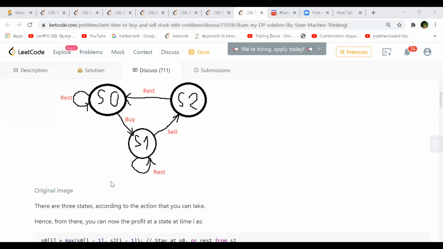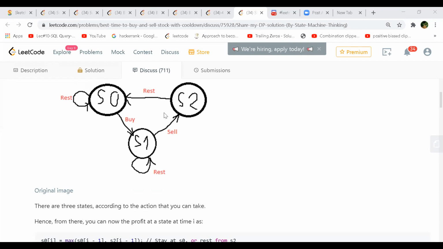I was going through this state diagram that Abhishek was explaining. We have S0, S1, and S2, these three states. S0 is like a cooldown, you don't do anything. And if you buy, you will go to S1. Once you have purchased the stock, either you sell it, or if you don't sell it, you remain at the same state. But if you sell it, you will go to the next state, and at this state you can never purchase because you need a cooldown period. So for that cooldown period you are taking a rest, and rest will take you to the next state.